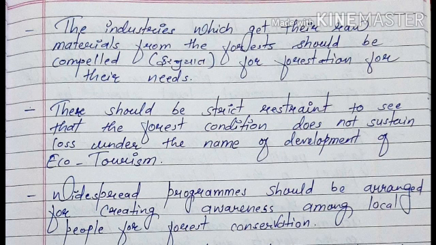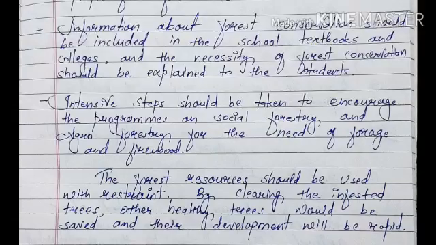Widespread programs should be arranged for creating awareness among local people for forest conservation. Information about forest conservation should be included in the school textbooks and colleges, and the necessity of forest conservation should be explained to the students.